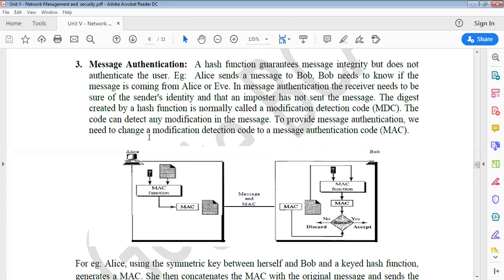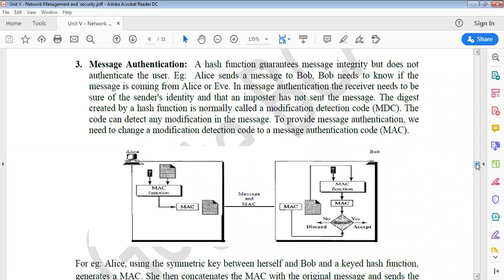The code can detect any modification in the message. So this MDC will detect if any changes have happened in the message. To provide message authentication, we need to change a modification detection code to a message authentication code, which we can call the MAC. So Alice should convert the message into a message digest by using the hash function, and then the MDC will be converted into a message authentication code.